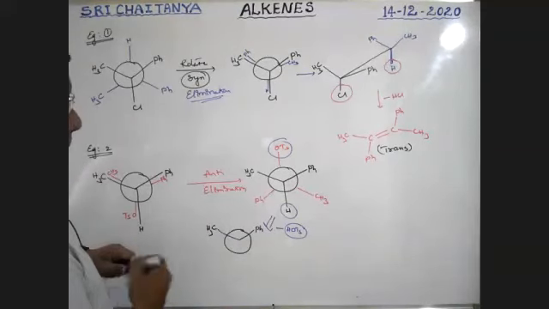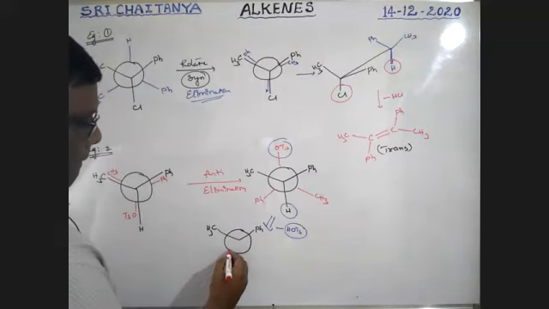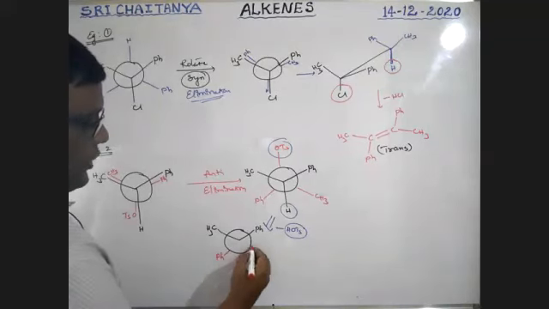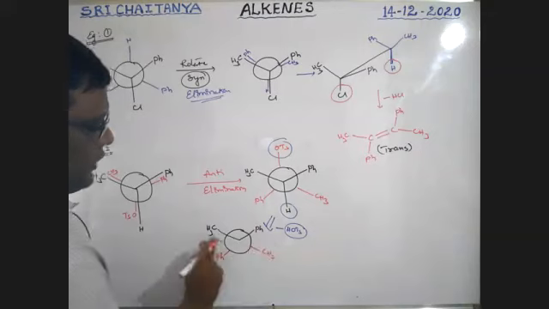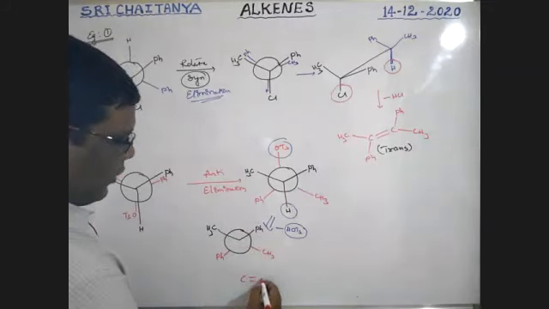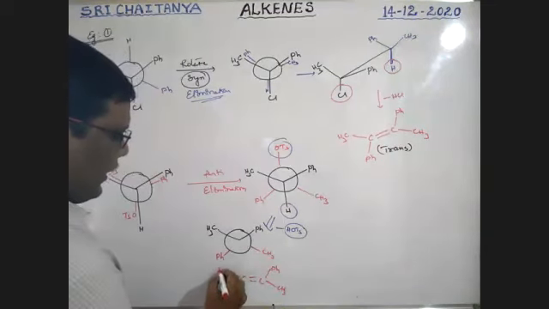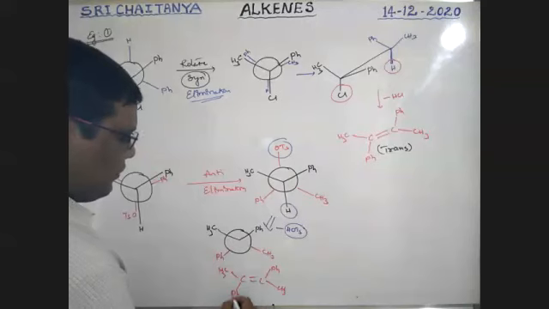Next. Ph, CH3. Boys, these two are opposite, these two are opposite. Now our answer is C double bond C with Ph, CH3, CH3, Ph. So this is our answer, boys.